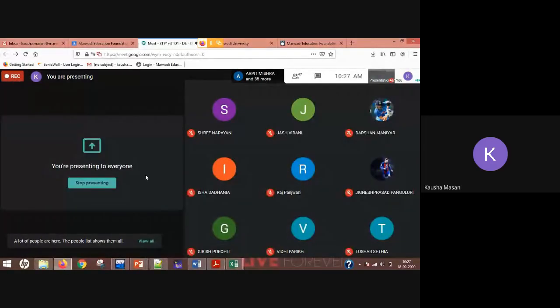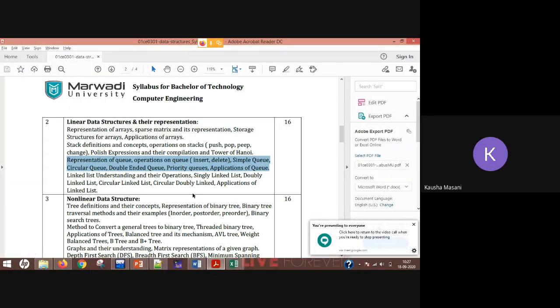So I was showing you this PDF where we have listed the units. The highlighted blue two lines, that is what we have finished, so your Q topic is finished for now. The PPT has already been uploaded on your e-content. You can download it. Also, there is one ebook which is uploaded for your reference. If you feel that it is easier to read from that ebook, then that ebook is also uploaded. You can check it out once.